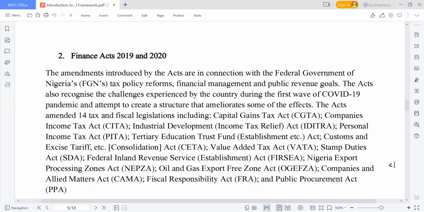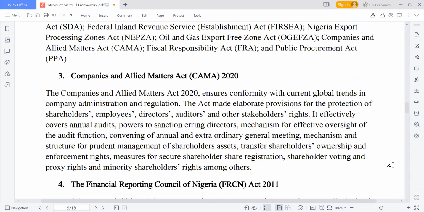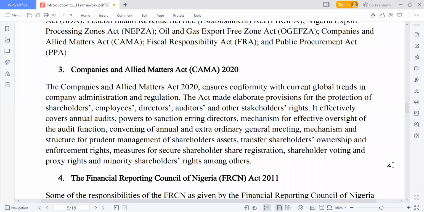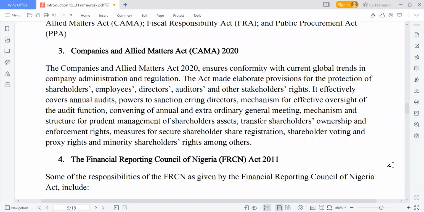So the Finance Act also serves as a regulation in accounting. There are some companies that will not pay tax, even though you have a profit. So the Finance Act is also a regulation. CAMA is also a regulation as well. That's why I was saying that CAMA requires companies to produce a 5-year financial summary. CAMA also requires companies to produce this thing, the value-added statement. So CAMA is also a source of regulation in accounting.